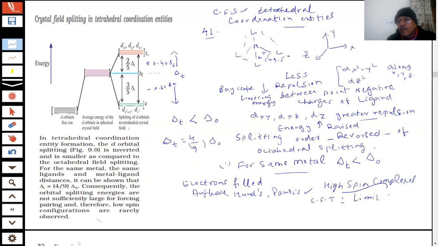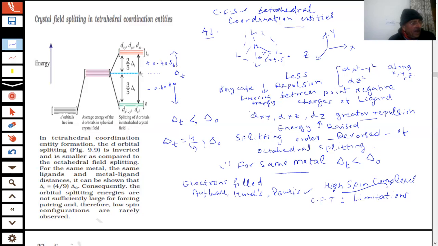Crystal field theory has limitations because, with its assumption of point charges, anionic ligands should exert the greatest splitting effect, but the halides have been placed lowest. They are found experimentally to be weak field ligands in the spectrochemical series, and it has no information about covalent character. So for this, further theories have been given: ligand field theory and molecular orbital theory. Since they are not required for the course, we are not discussing those theories.